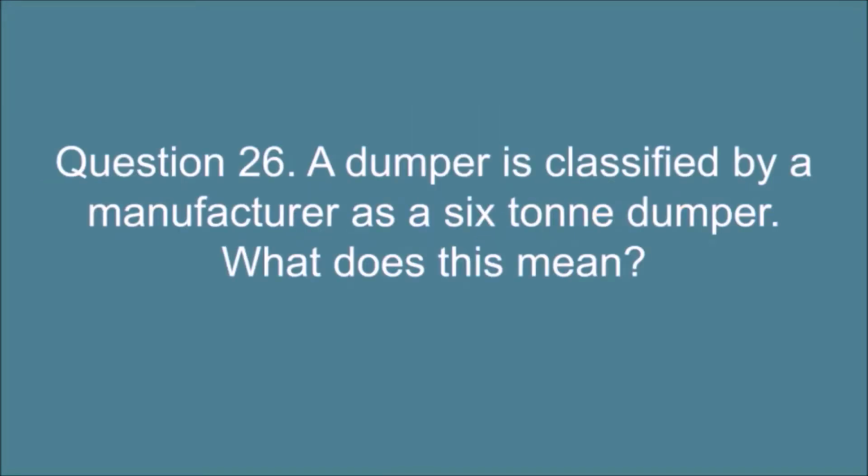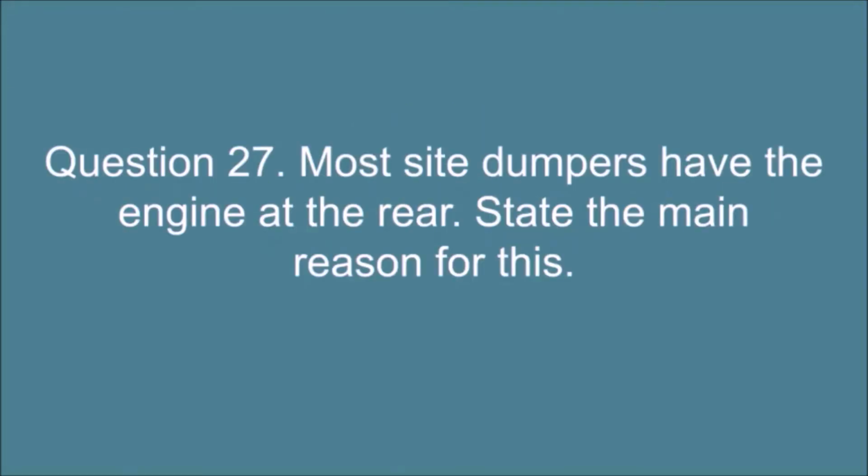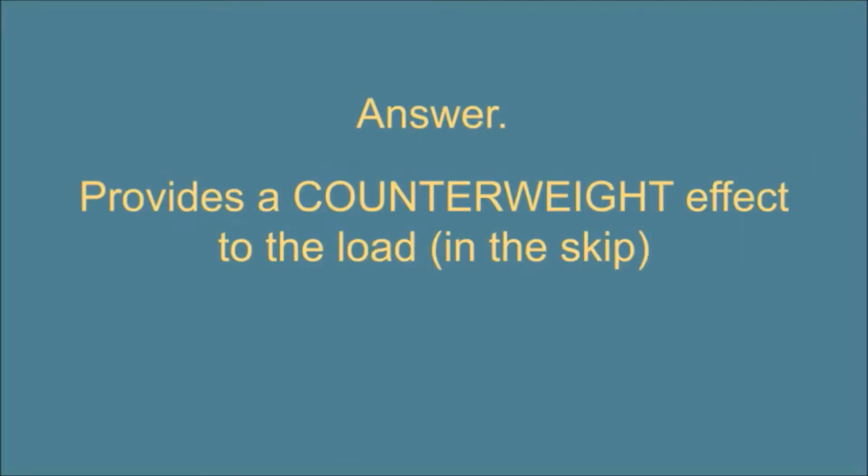Question 26. A dumper is classified by a manufacturer as a 6-ton dumper. What does this mean? Answer: the maximum carrying capacity of the dumper, by weight. Question 27. Most side dumpers have the engine at the rear. State the main reason for this. Answer: it provides a counterweight effect to the load in the skip.